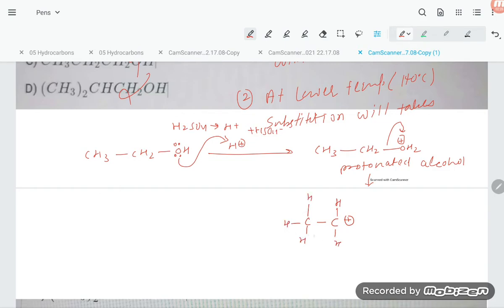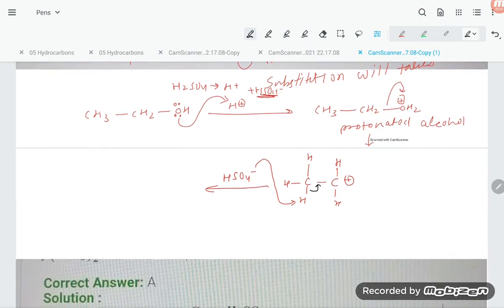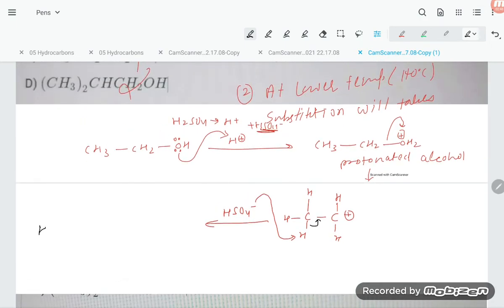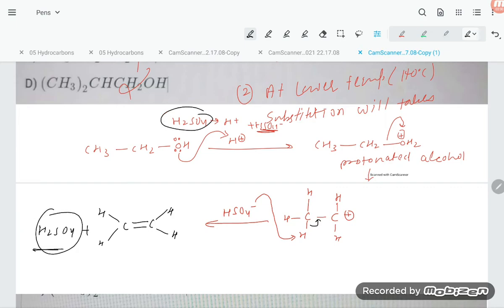Now, in the presence of base, that is HSO4 minus, which is a weak base, it will take this proton, and when it takes this proton, this bond shifts, and the compound you are going to get is H2SO4 plus C2H4, with a double bond, hydrogens on this side and that side. So H2SO4 is involved in the reaction and the same way it is getting regenerated, so it acts as a catalyst. And what you get is ethene.